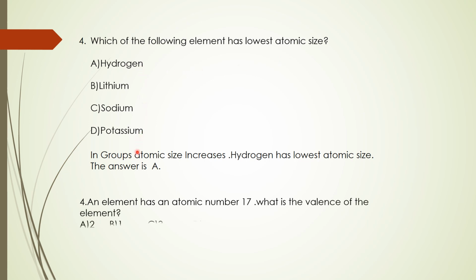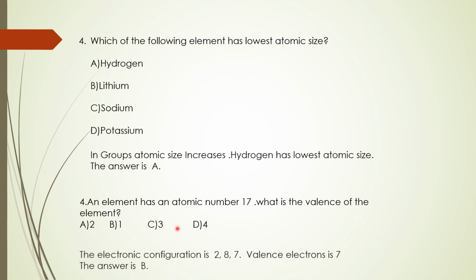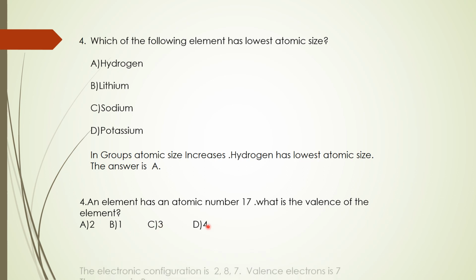Okay, go for the next. Let us discuss the next multiple choice question. An element has atomic number 17. What is the valence of the element? What are the options given? A is 2, B is 1, C is 3 and D is 4. Which one is the correct answer?